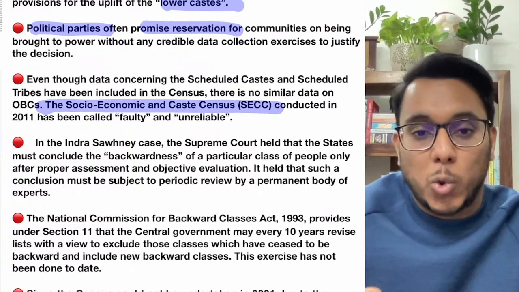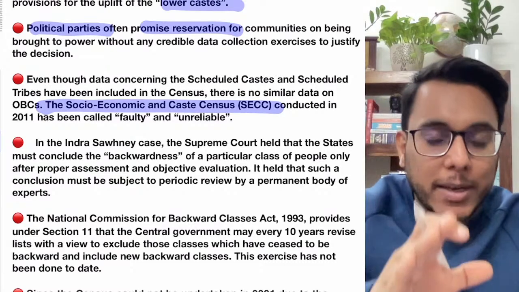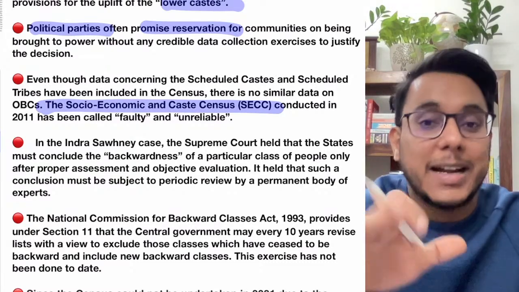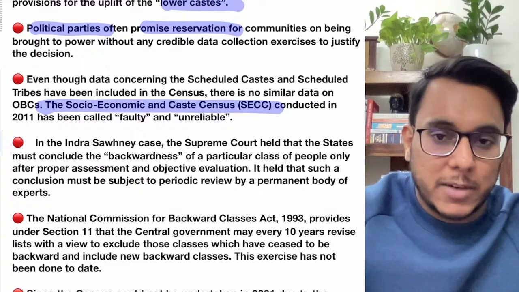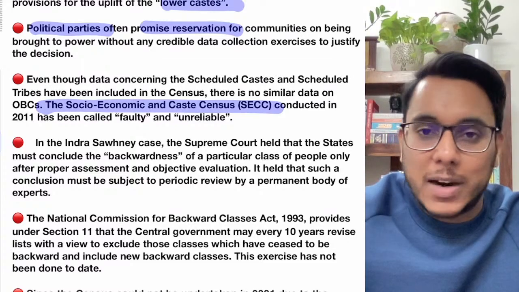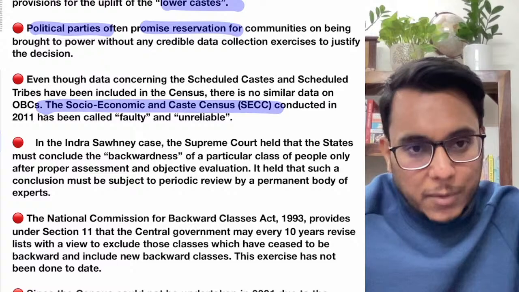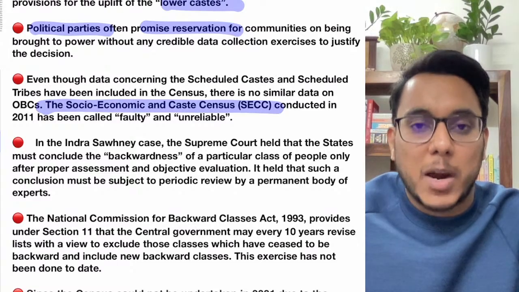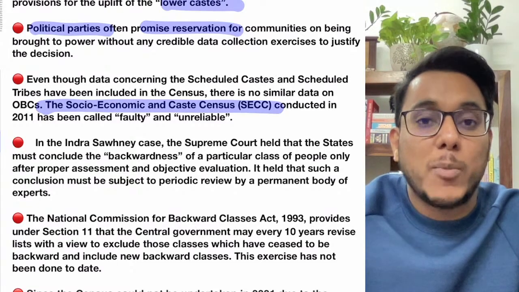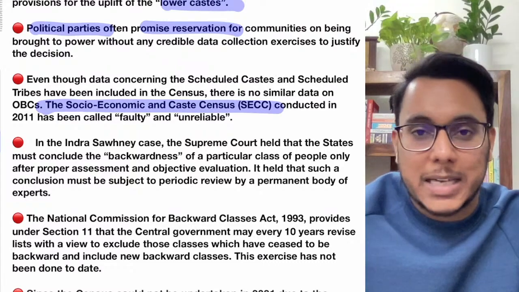See, we don't know how many people belonging to which caste are there, and how many castes actually need reservation. So we need a caste data in which we record how many backward castes there are and how many people there are in those castes.